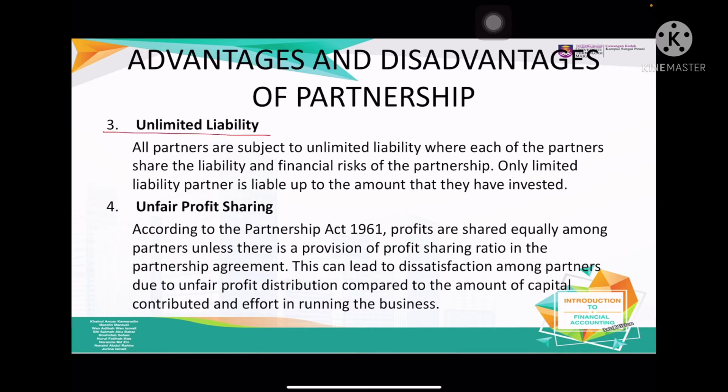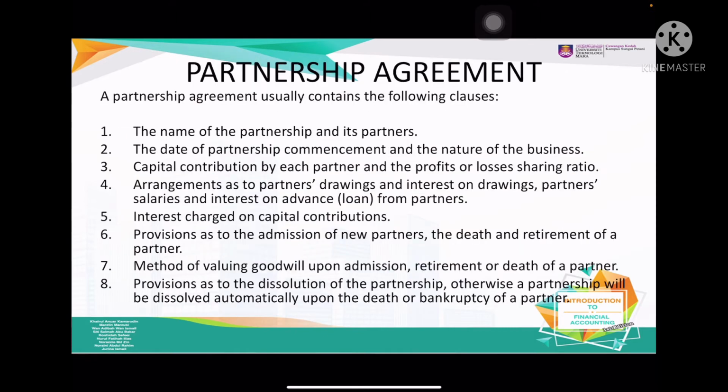Right, and then unlimited liability. All partners are subject to unlimited liability, where each partner shares the liability and financial risk of the partnership. So it means that your liability is unlimited, until you have to sacrifice your private assets. Unfair profit sharing. So it means that according to the Partnership Act 1961, profit sharing should be equal. So if the profit is distributed equally, sometimes it's not going to be fair to the other partner.